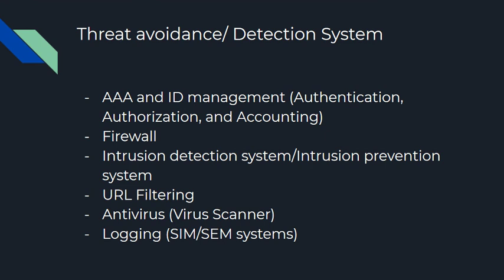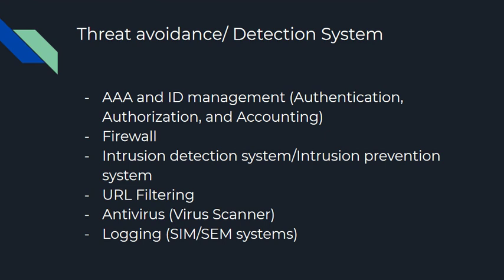Another component is the intrusion detection system, or intrusion prevention system. IDS or IPS is going to compare each packet to a database of malicious traffic.